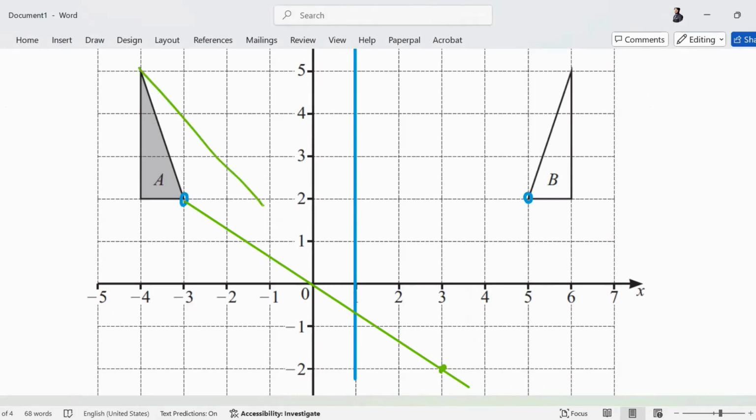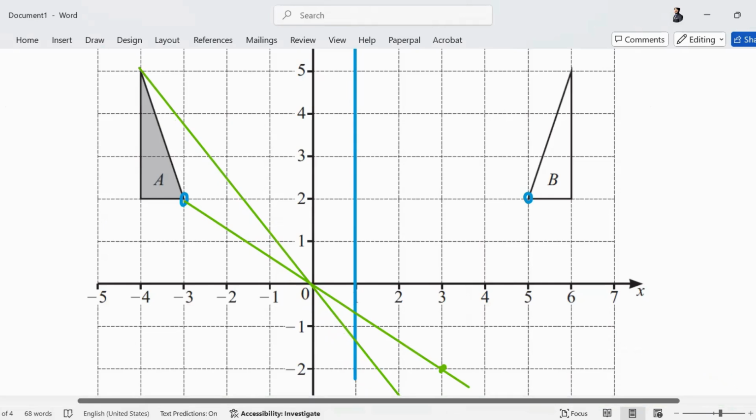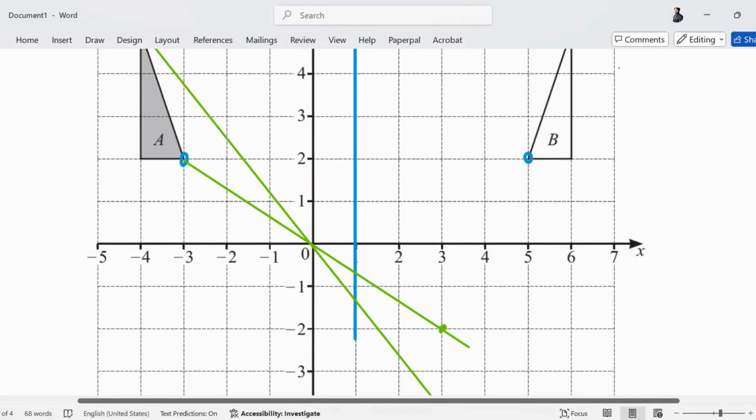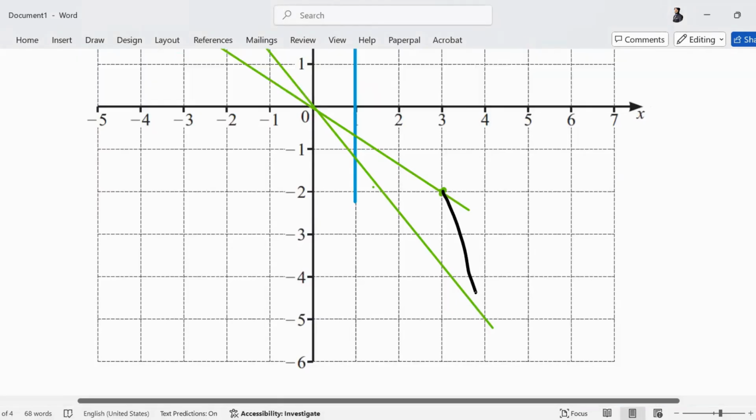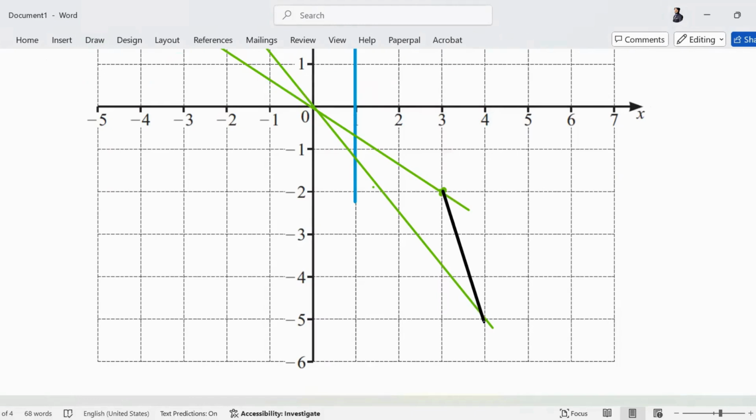I'll make another construction line. That will make the work easier and I can easily make this. So if you just get the image of even 2 of these, you can complete the remaining triangle on your own, and make sure you label your answer as to which part you are referring to. This is part B, so make sure you tell the examiner that this is part B. Okay? This is a rotation of 180 degrees about the origin.